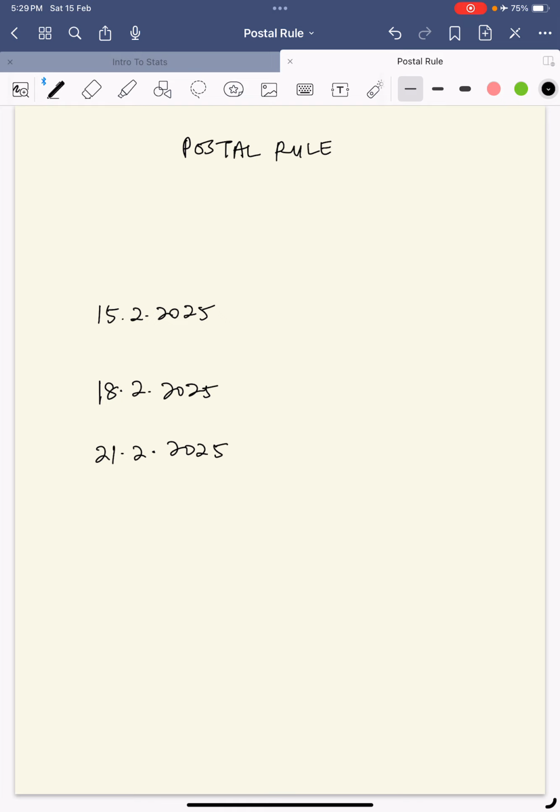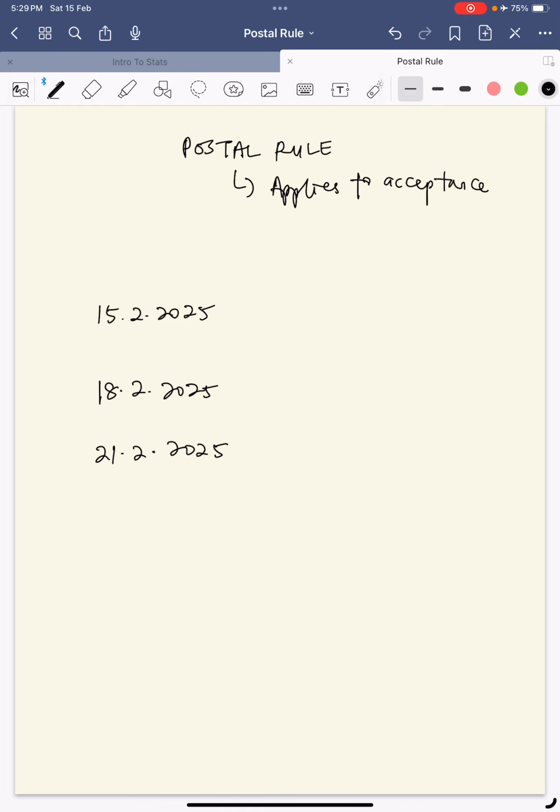So as the name suggests, kita tahu bahawa this postal rule dia ada dua principles before we can apply postal rule. Firstly, it only applies to acceptance. Dia hanya terpakai kepada penerimaan sahaja.